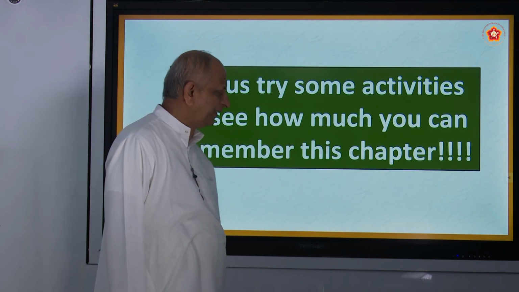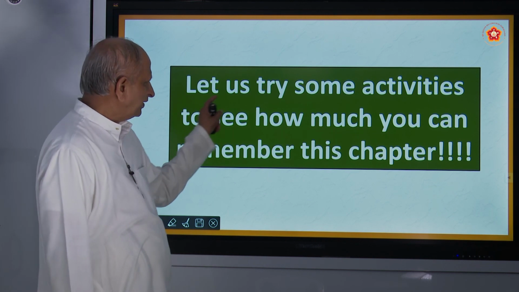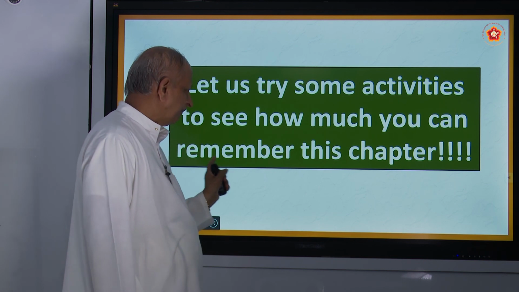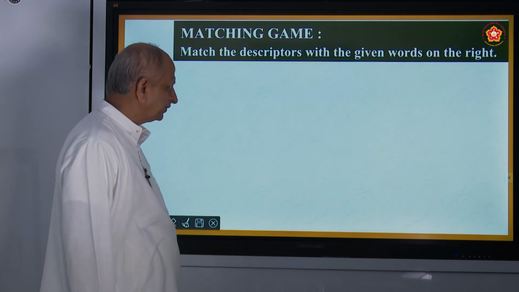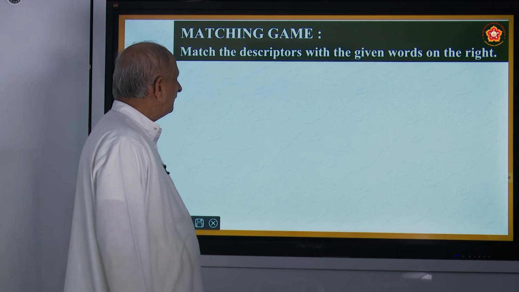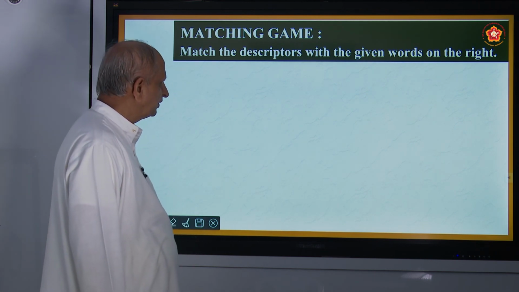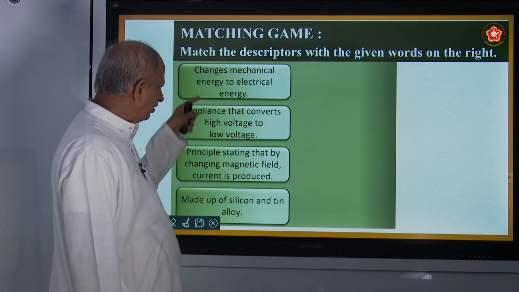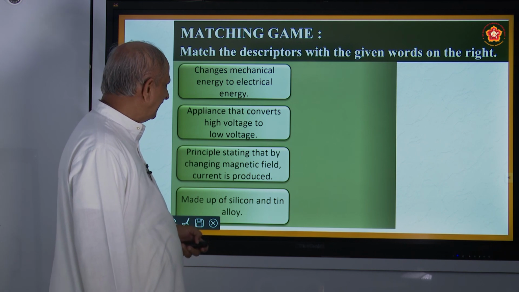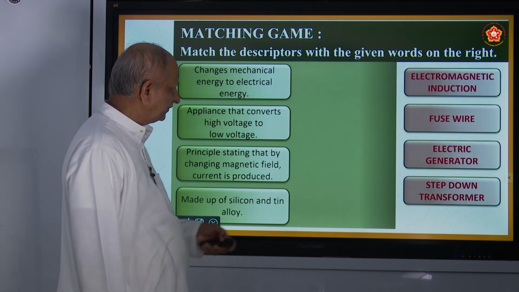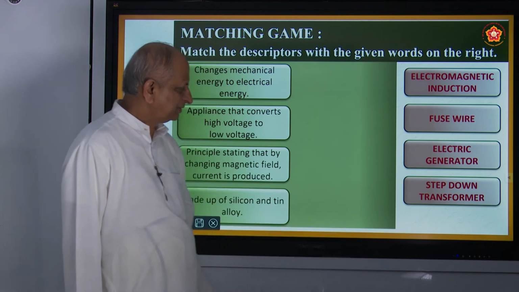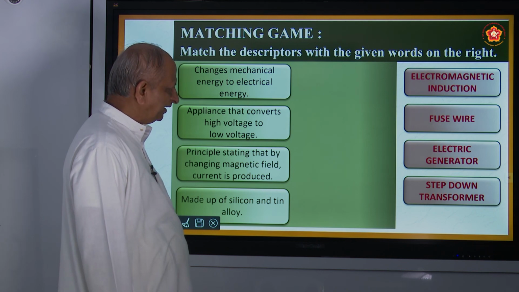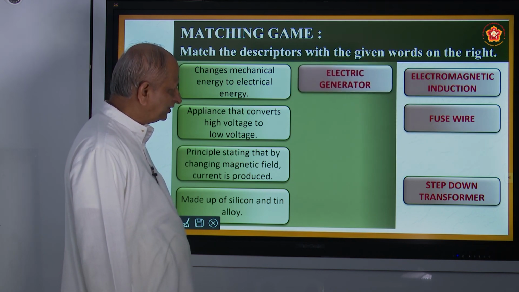Now let us revise the whole chapter. Let us try some activities to see how much you can remember of this chapter. So some 1 or 2 matching games. You have to match, for example, what do you call these things? Changes mechanical energy into electric energy. Out of this you must select and match. So mechanical into electrical, let us see what is the answer. It is called a generator.